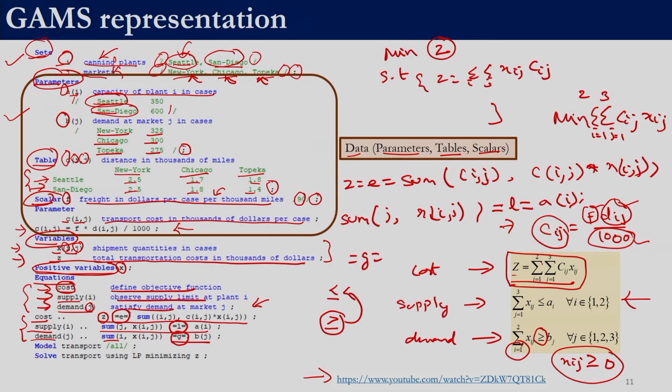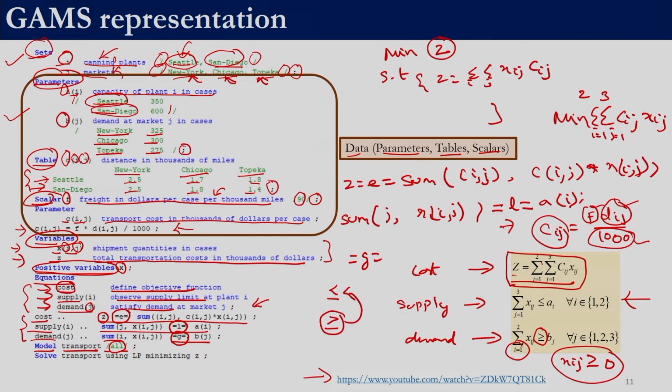So, now we have defined all the constraints. Now, we are building a model. We use the keyword model, then the name of the model. Here we choose to give the name transport, and within slashes we give all. All is again a keyword.